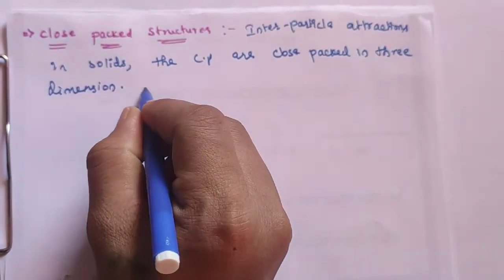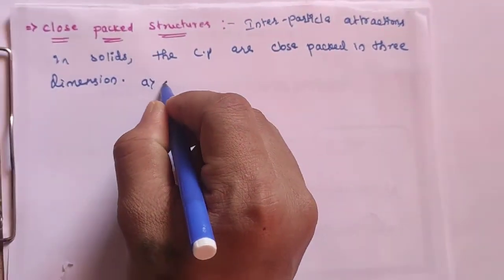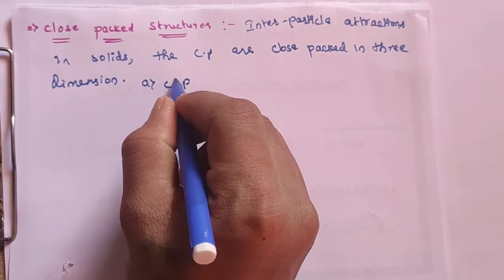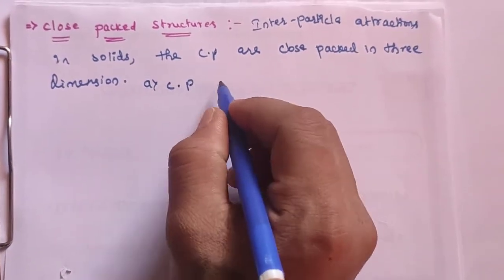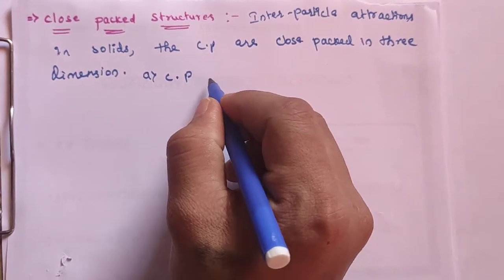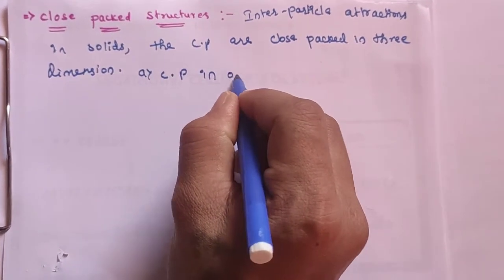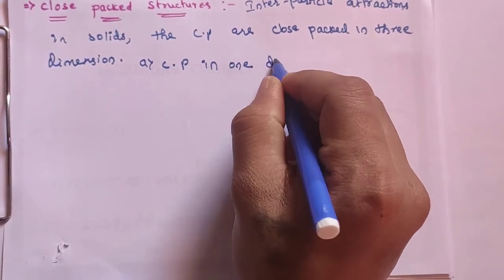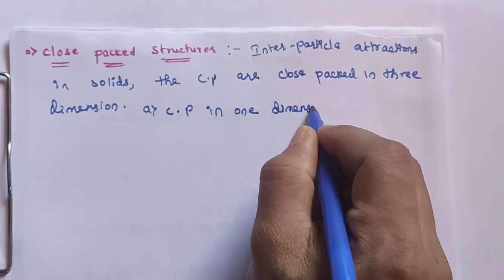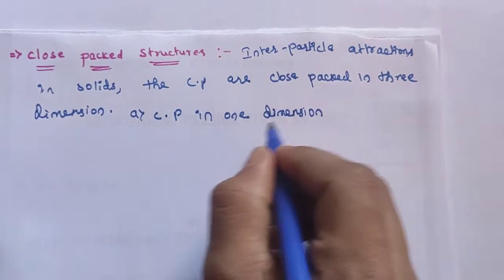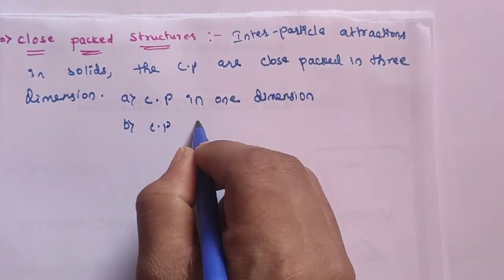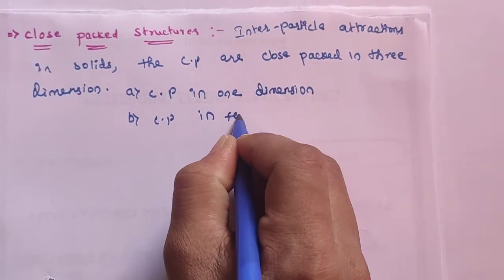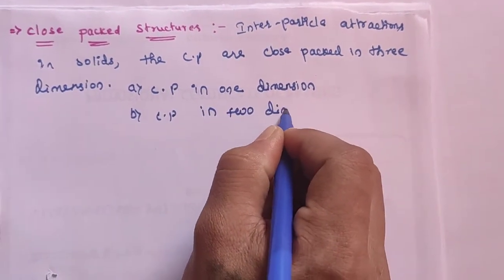First one, close packed, I will write in short form CP: close packed structures or close packing in 1 dimension. Second, close packing in 2 dimensions.